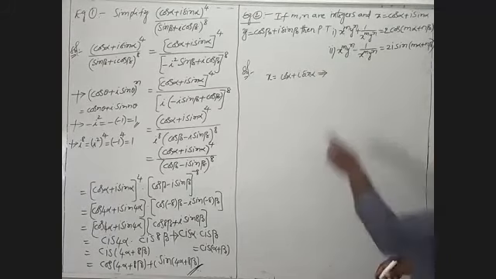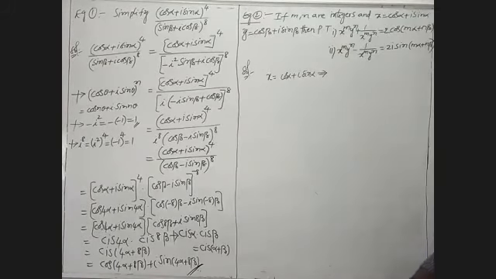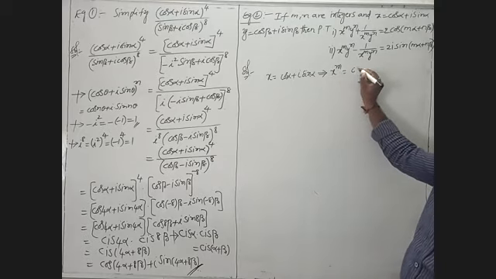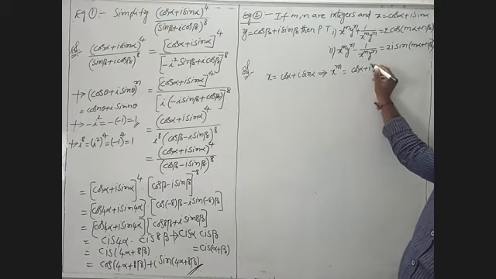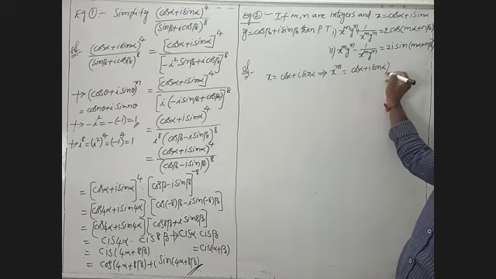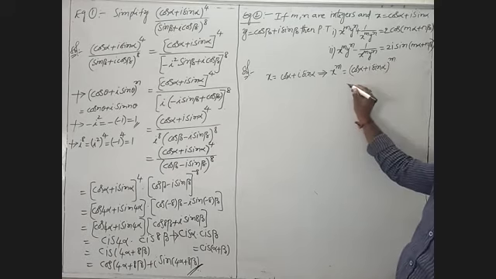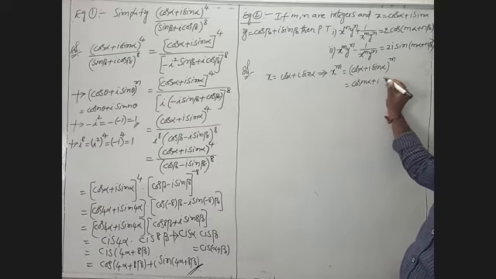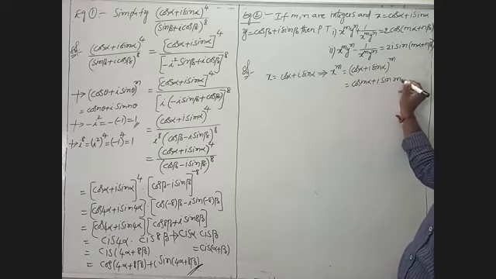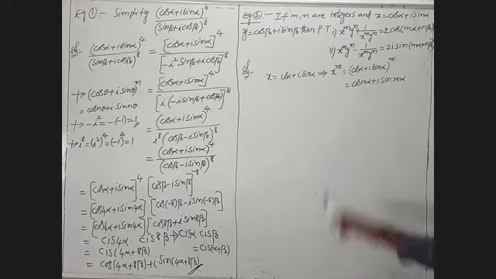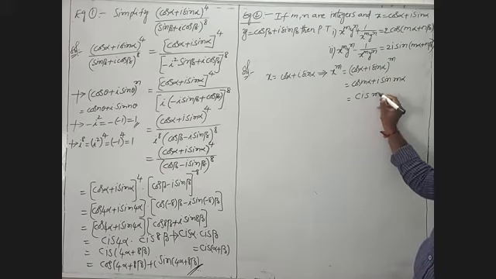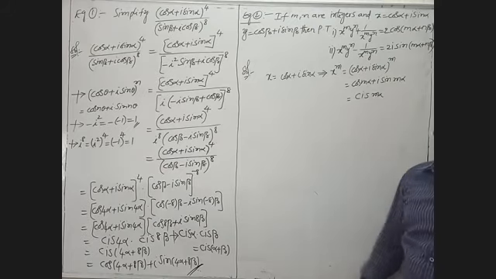In this problem, we have to find the value of x power m. x power m is nothing but cos alpha plus i sin alpha whole power m. This is nothing but cos m alpha plus i sin m alpha. Cos m alpha plus i sin m alpha is nothing but cis of m alpha.